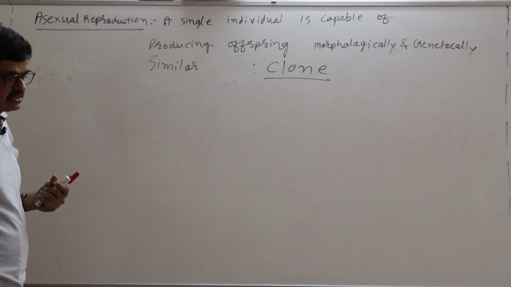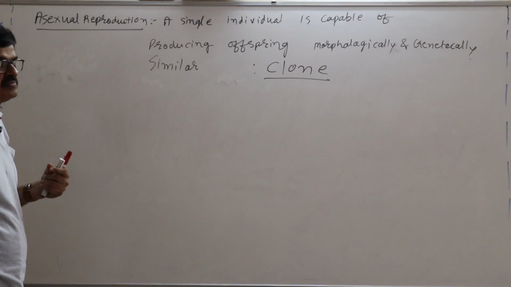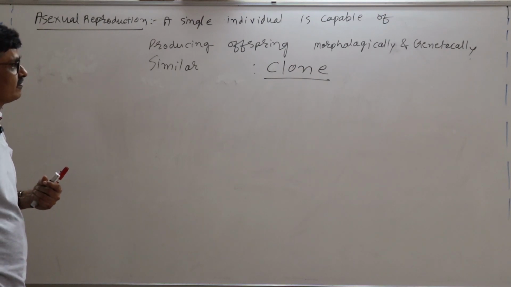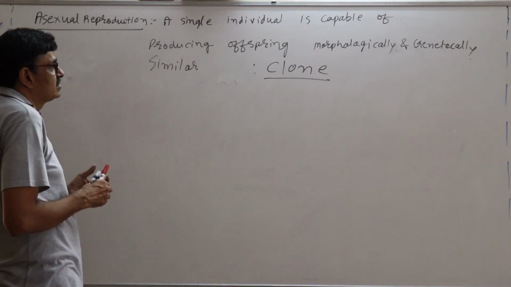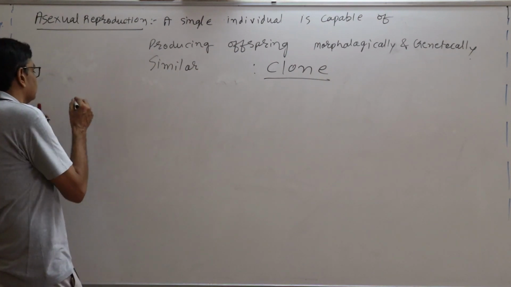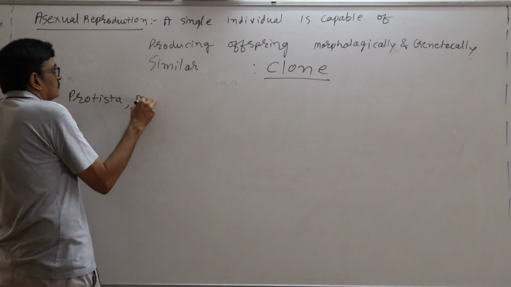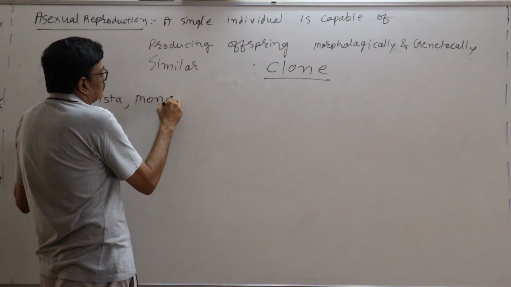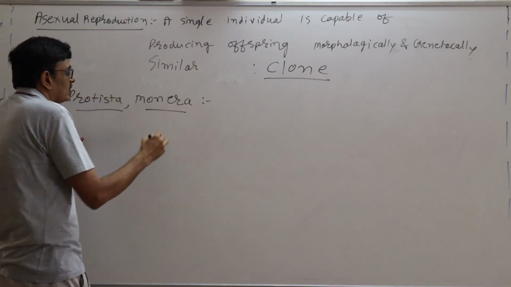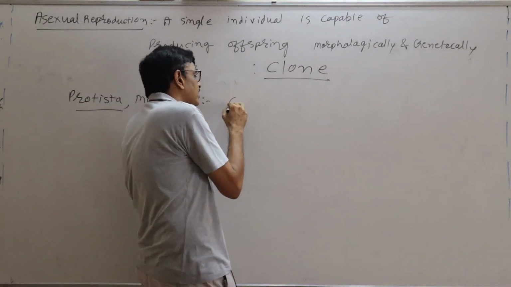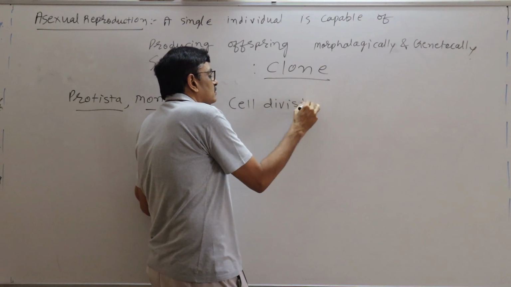Now, as far as asexual reproduction is concerned, we have to go through some phenomena of asexual reproduction. First of all, we will go through cell division in protista and monera. In protista and monera, cell division takes place.